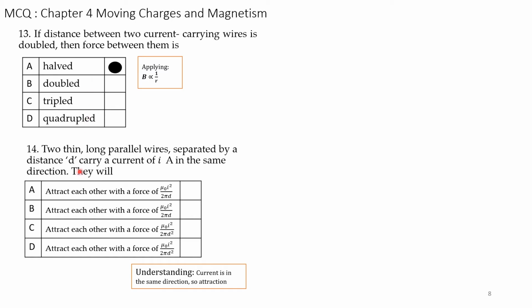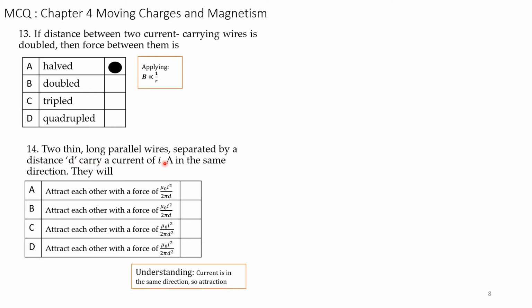Question number 14. Two thin long parallel wires separated by a distance d carry a current of I in the same direction. What will happen? So two thin long parallel wires, it is once again the case of two conductors separated by a distance d, carrying a current I in the same direction.